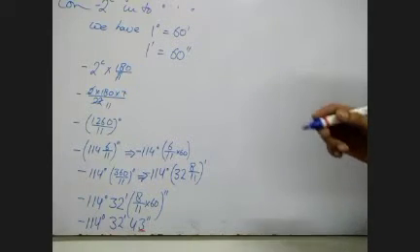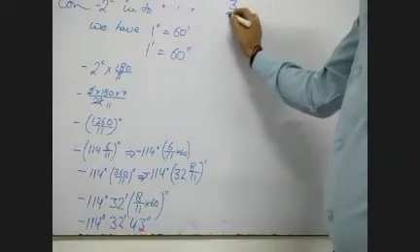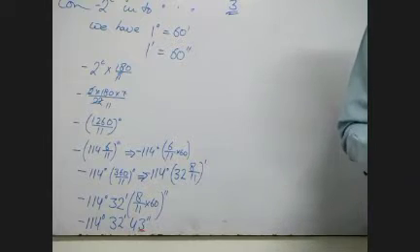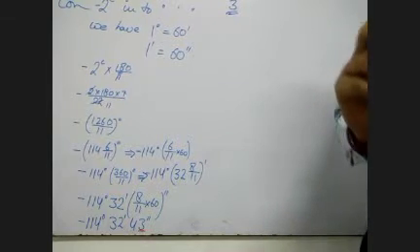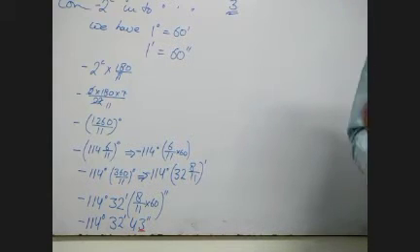Now see, another question is given. It is question number 3. A wheel makes 360 revolutions in 1 minute. Through how many radians does it turn in 1 second?